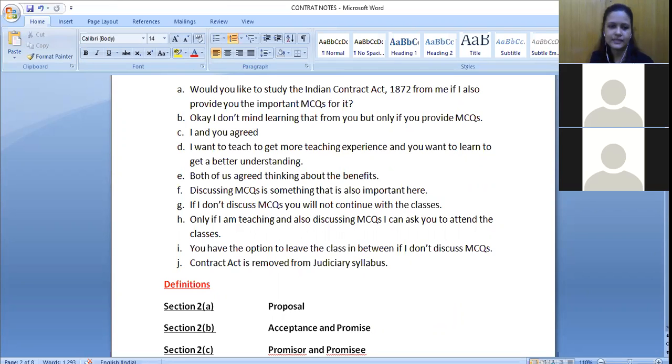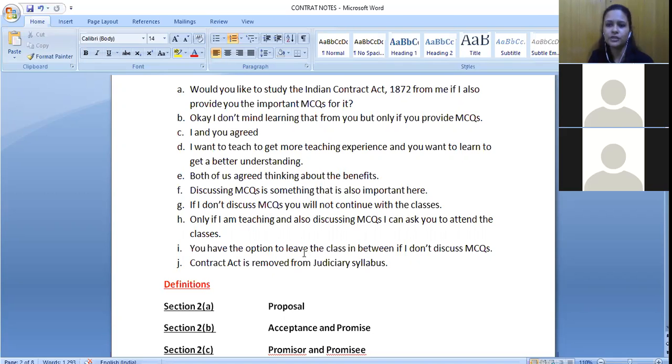Next is, you have the option to leave the class in between if I do not discuss MCQs. What is it? You have the option, I don't have the option. Voidable contract. In case of voidable, one person has the right to decide whether he wants to proceed with the agreement or not, right?